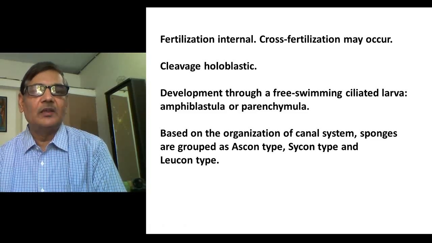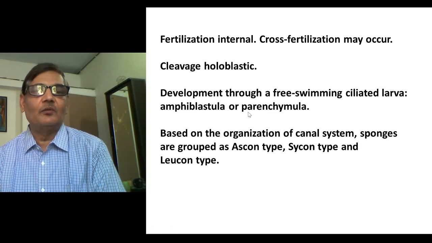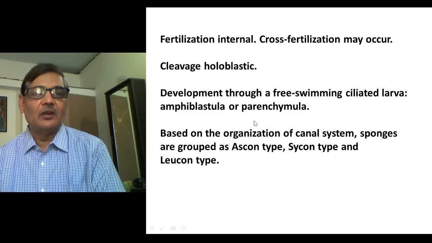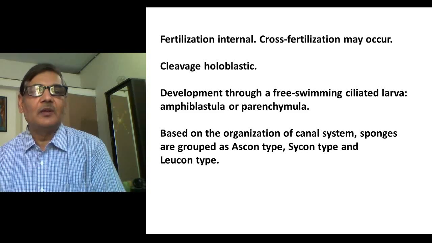So based on the organization, you can see the presence of a canal system, and this canal system actually varies from group to group. So sponges are Ascon type, Sycon type, or Leucon type, because these three different kinds of canal systems are there.